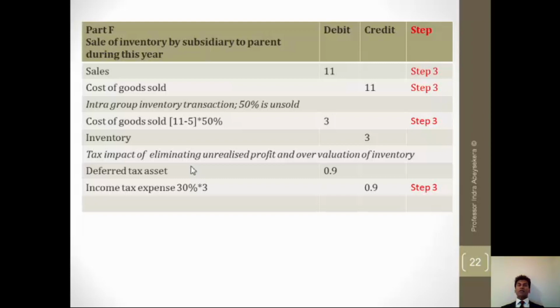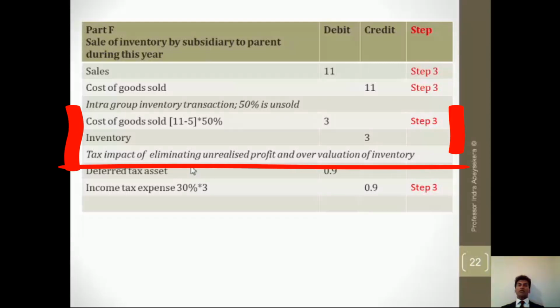Then the second entry there is to eliminate unrealized profit and the overvaluation component, and the inventory held is 50%, another 50% has been sold out and has gone outside the economic entity, and the economic entity has earned profits.